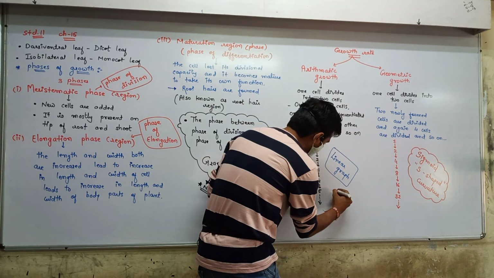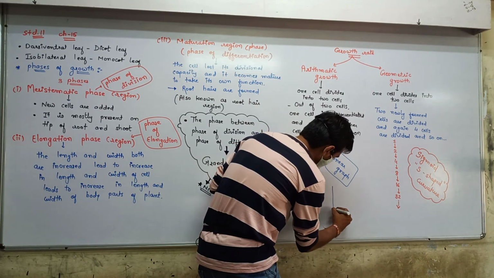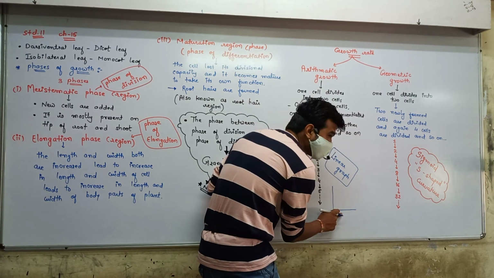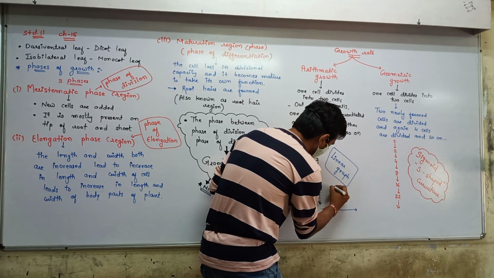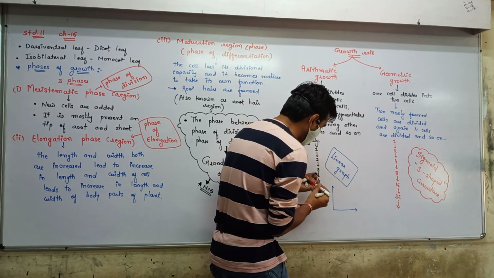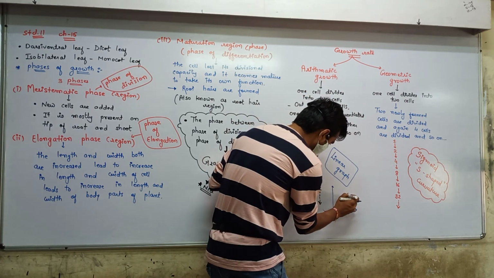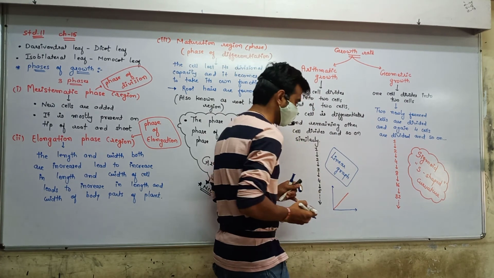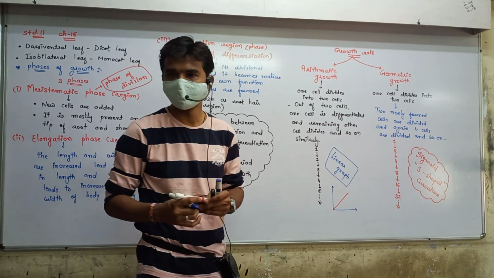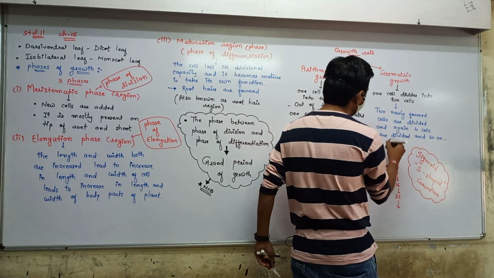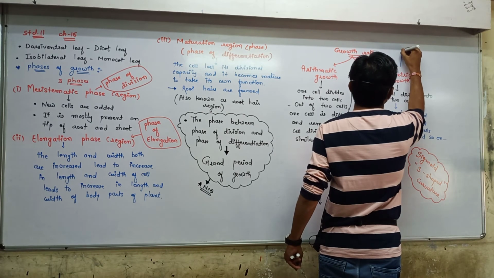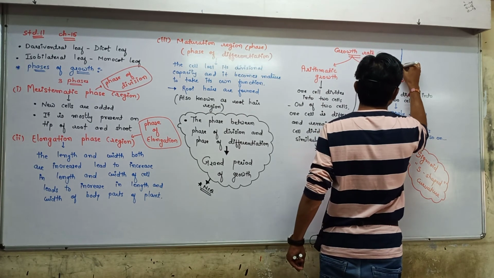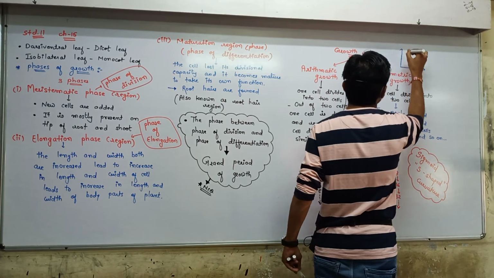When you draw the diagram of arithmetic growth, on x-axis time and the y-axis number of cells, you obtain the graph in this way, linear growth. And when you draw the graph of this geometric growth, this is the y-axis number of cells and this is the time.